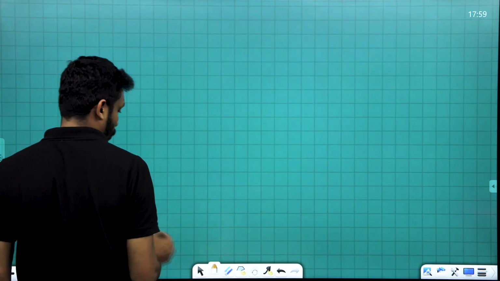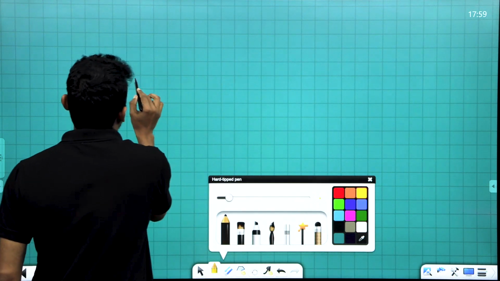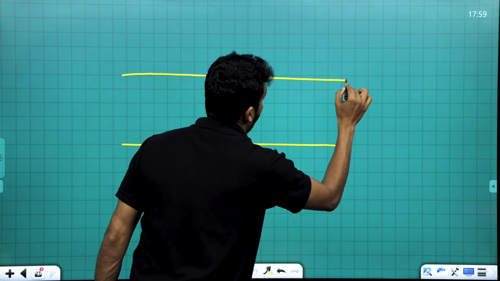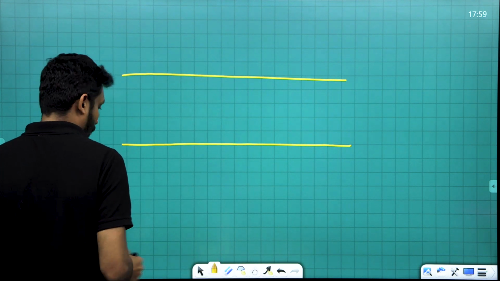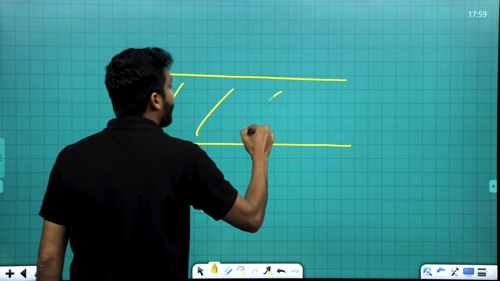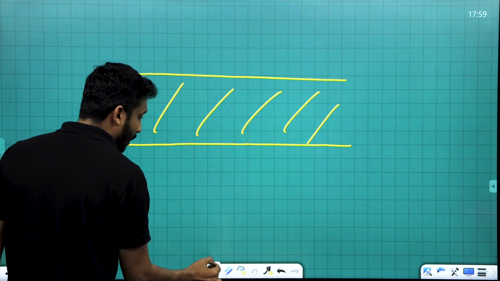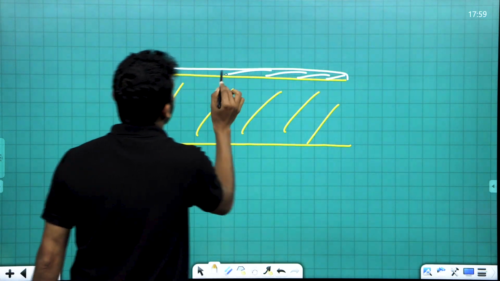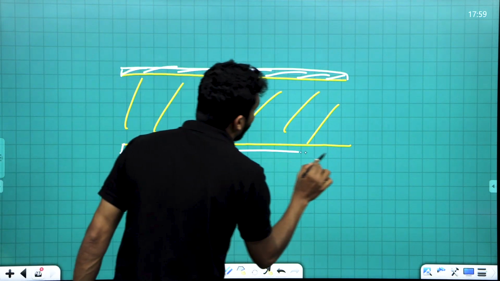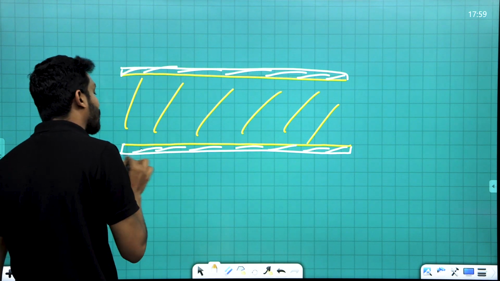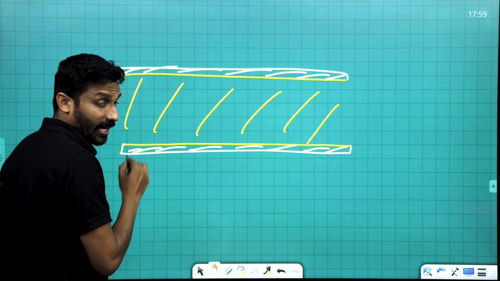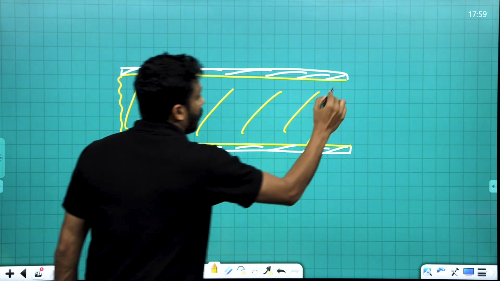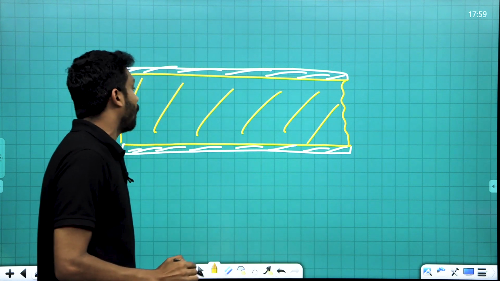It's better drawing this one horizontally. This is the core material, glass material, and the outer layer is drawn like this. This is of smaller refractive index, then only total internal reflection takes place, if the ray is traveling from denser to rarer medium. This is a longitudinal section view.